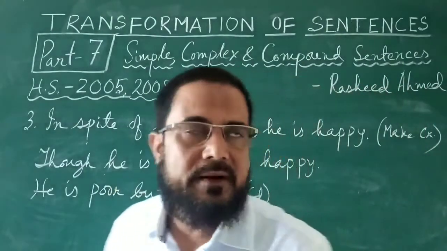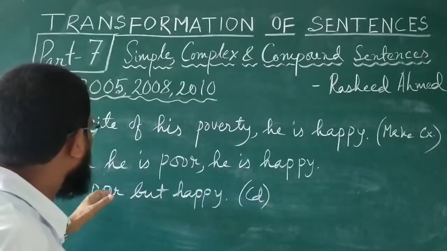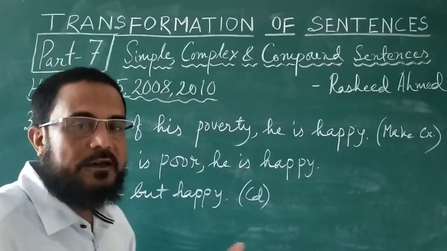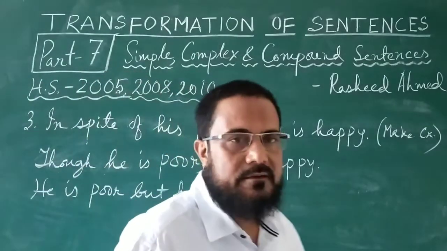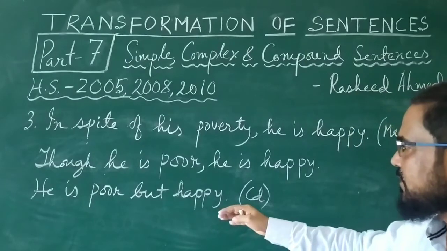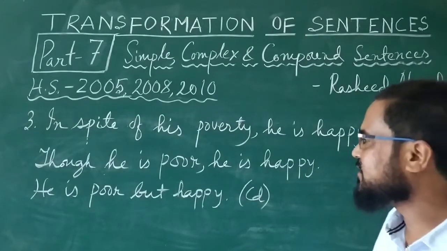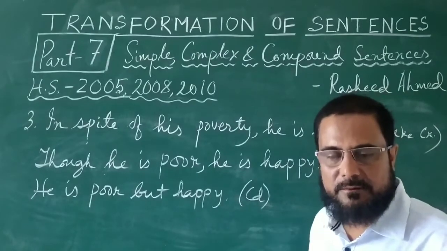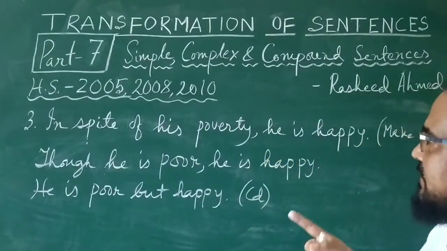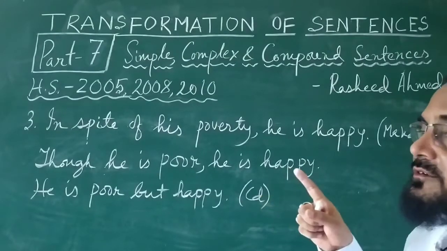It is either simple or compound. In spite of his poverty, he is happy. This is a simple sentence. And if you make it complex, it will be, though he is poor, or although he is poor, he is happy. Then, for your knowledge, for your understanding, if you want to make it into compound, it will be he is poor but happy. That's simple. So this question came in 2005, 8 and 10. And the next question is the one that came in 2006.